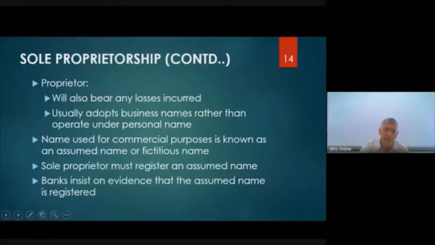Banks insist on evidence that the assumed name is registered. Now, when you establish a business, there is a place called the Registrar of Companies, right? There are sometimes, in provincial councils, places where they register these names, right? These names are registered because two people cannot have the same name for their businesses. That can even lead to court cases.